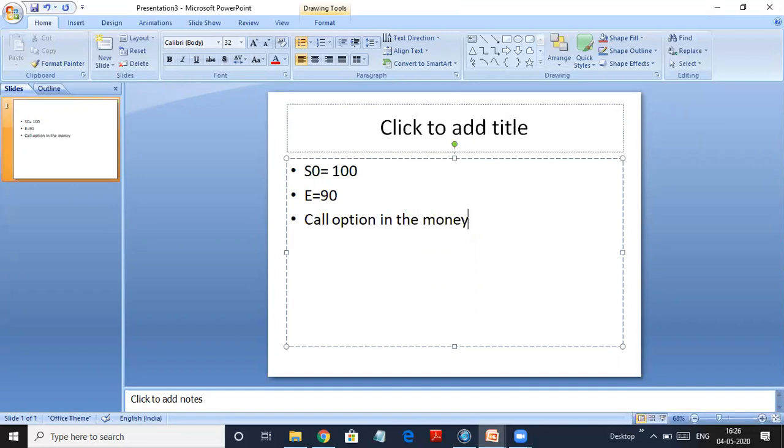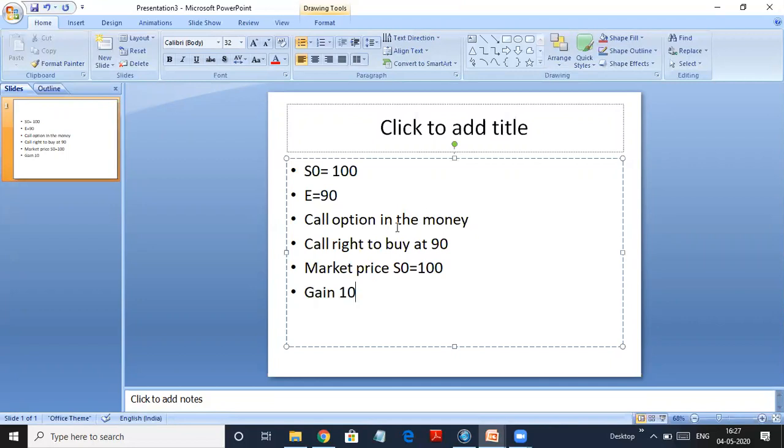How do we say this? What is a call option? First off, call option is right to buy. So you're buying it at 90 rupees. So right to buy at 90 rupees because that is the exercise price. And now suppose the market price, which is nothing but the spot price, or I'll call it S naught, is 100 rupees. So you have decided to buy it for 90 and the market price is 100. So that means you're buying at 10 rupees less. So what's your gain? Your gain is 10 rupees.